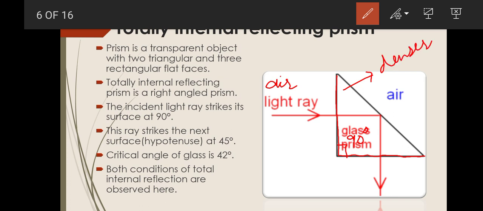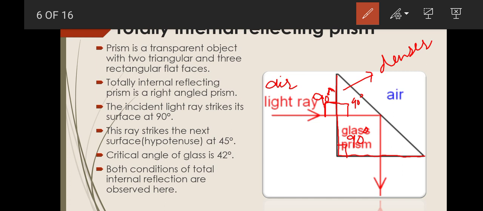So the light is traveling from air and passing into the glass at what angle? Here is an angle of 90 degree, and we have discussed this case earlier, that if a light ray strikes any surface normally or perpendicularly, it will pass through it by following the same path, means it will not bend. So this is an angle of 90 degree. Here the angle of incidence is 90 degrees, so it will pass inside the glass by same angle, that is also 90 degree.